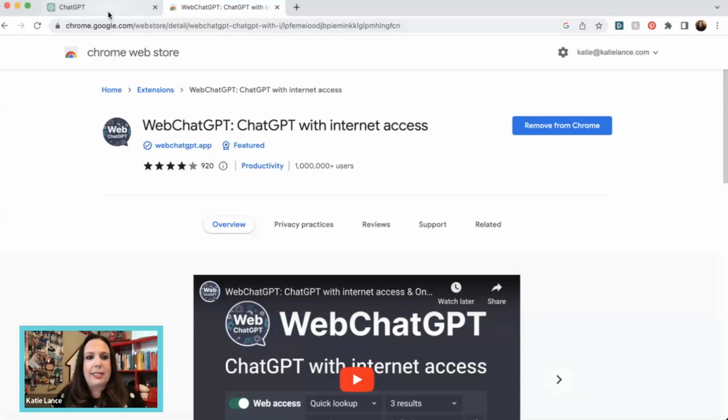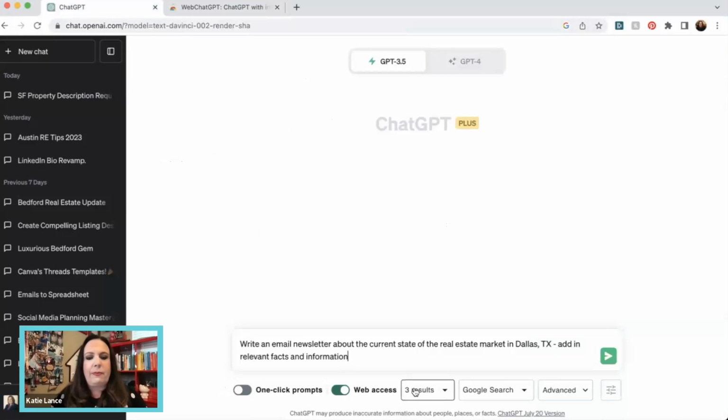And when you add this extension, you're going to have this little thing across the bottom, and you can turn web access on or off. I only turn it on when I'm looking for data, like market reports or anything data related. We're asking it to write an email newsletter about the current state of the real estate market, add in relevant facts and information. Again, I'm going to write my tone. Tone should be, and I'm going to say friendly and professional. Okay, so let's hit enter.